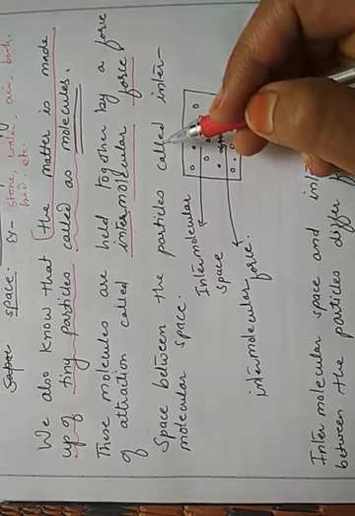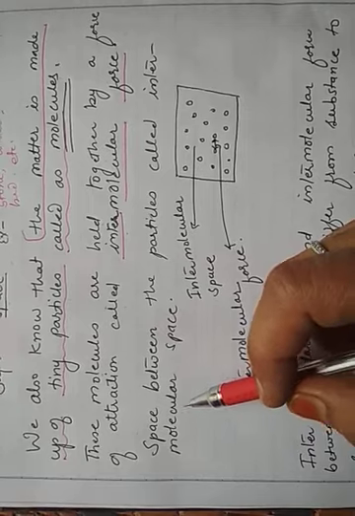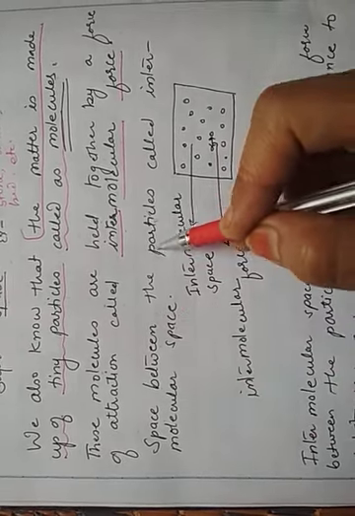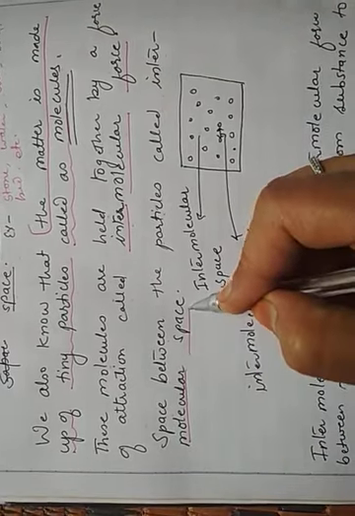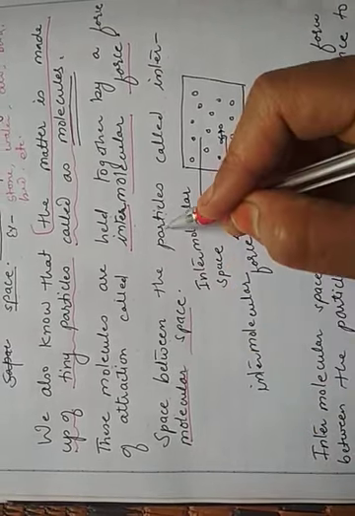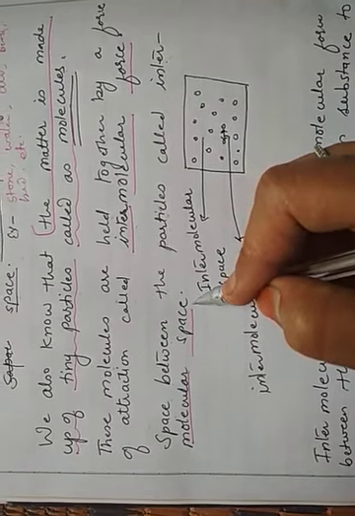In a similar way, when the molecules come close to each other, they may have some space between them. So the space between the particles can be defined as intermolecular space. Space between the particles is called intermolecular space.